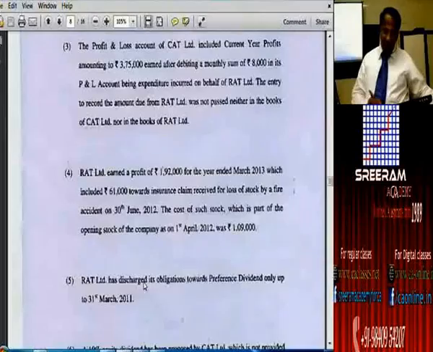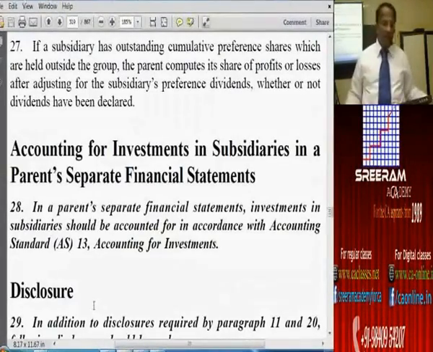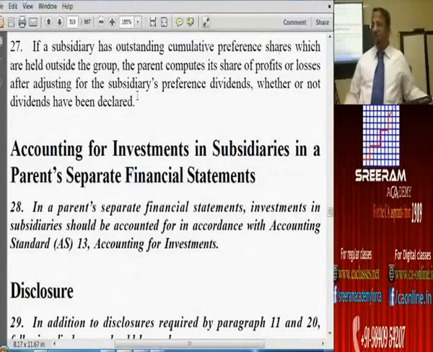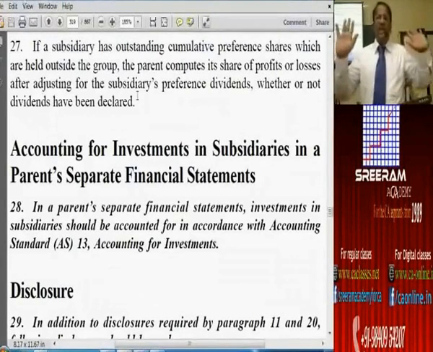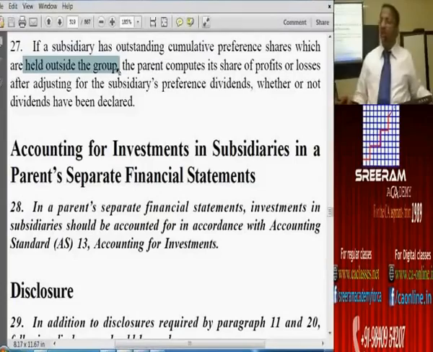So now I would like to draw your attention to para number 27. If a subsidiary has outstanding cumulative preference shares which are held outside the group, the parent computes its share of profit or loss after adjusting for the subsidiary's preference dividend, whether or not dividend have been declared. So AS 21 also is telling that you have got to deduct from profit and loss account preference dividend, not for the entire preference share capital. They have said held by outsiders only.